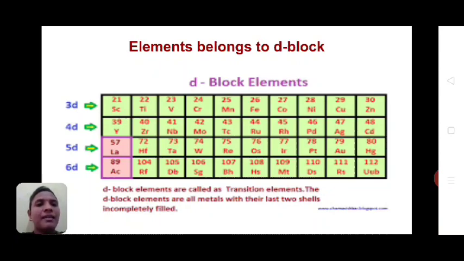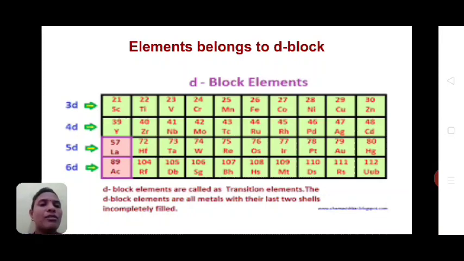Then we can see the 5d series elements from atomic number 72 to 80, hafnium to mercury, and then the 6d series having rutherfordium to the element having atomic number 112.